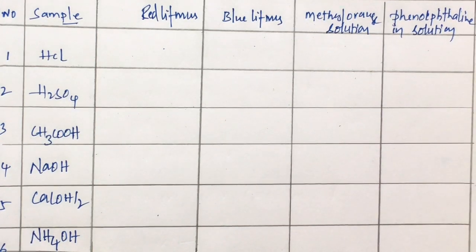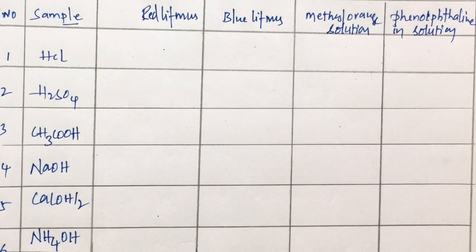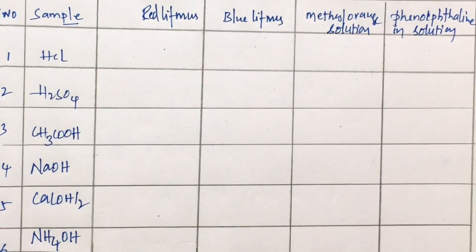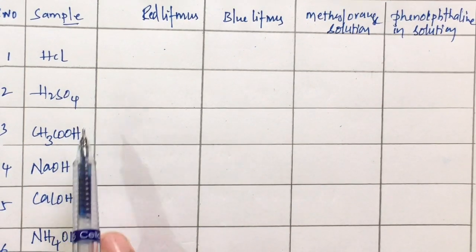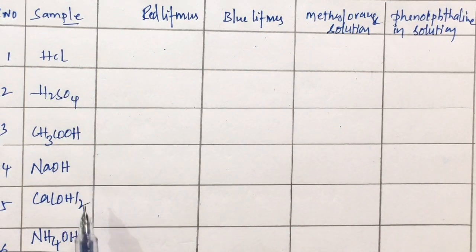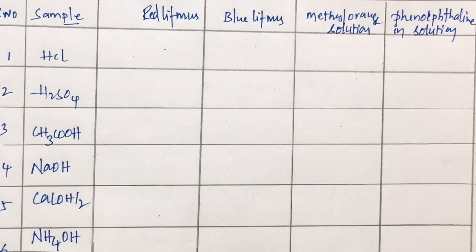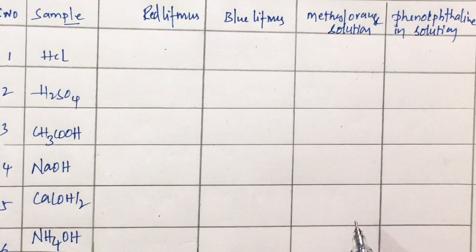Observe the respective color changes and note them down in the chart given below. Repeat the same with sulfuric acid, acetic acid, sodium hydroxide, calcium hydroxide and ammonium hydroxide, and note down the respective color changes in the chart. Is it clear children?